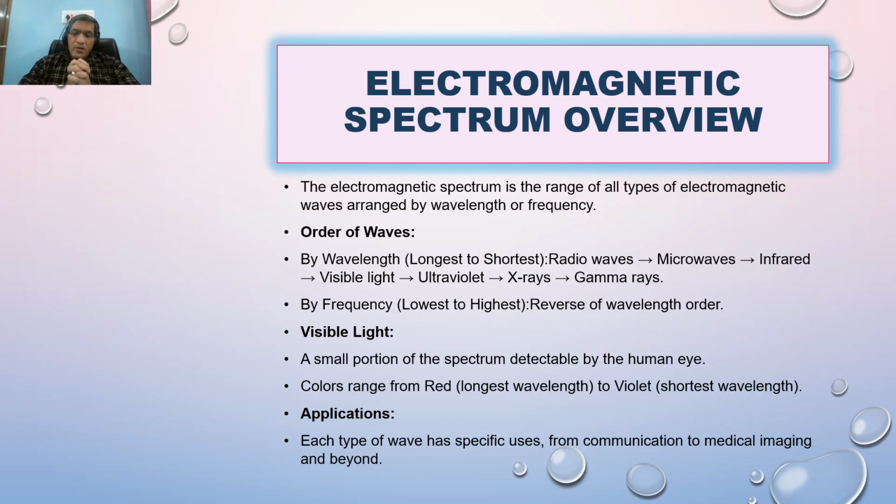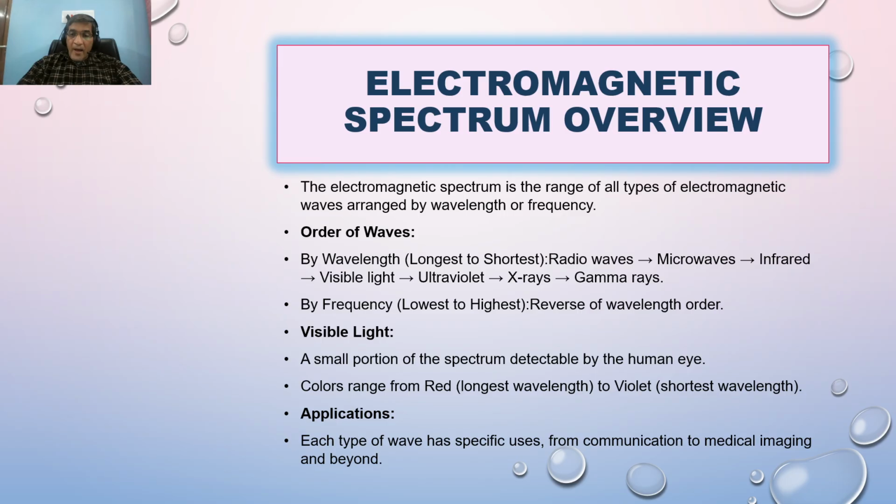Radio wave has the highest wavelength among all the electromagnetic waves available in nature, and because of this property, it has certain applications which are very important in the current generation and for the next generation.